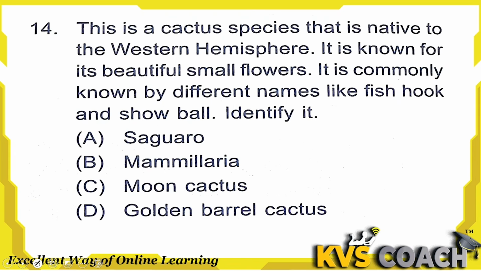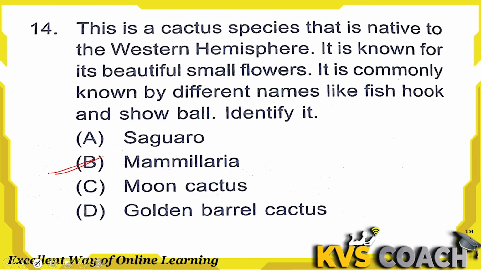Next question is, this is a cactus species that is native to the Western Hemisphere. It is known for its beautiful small flowers. It is commonly known by different names like fish hook and snowball. Identify it. These are known as Mammillaria. Option B is right answer here.